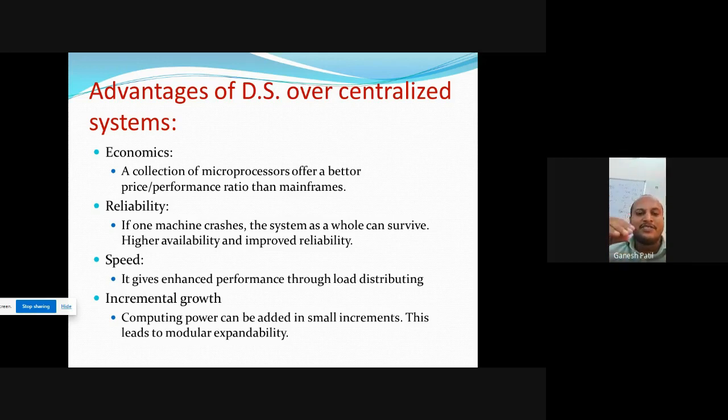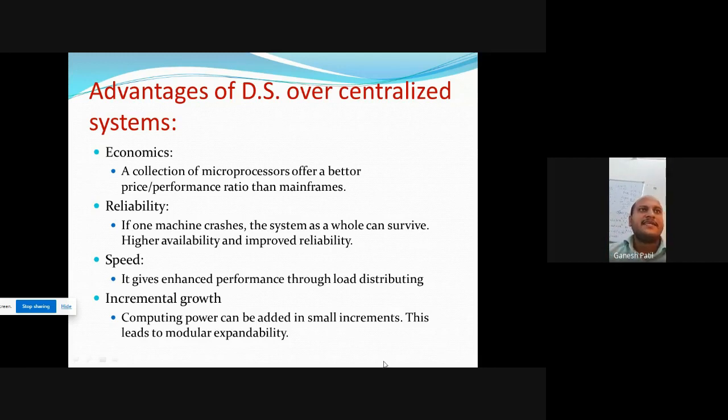Rather, in distributed system, we take n number of microprocessor servers. Every server has a microprocessor, and every server will update the client database or client data set. If a particular server fails, then automatically the second server will give the response to the client machine. But what is the problem of the mainframe server? If the server fails, then nobody can give the reply to the client machine. That's why economics.